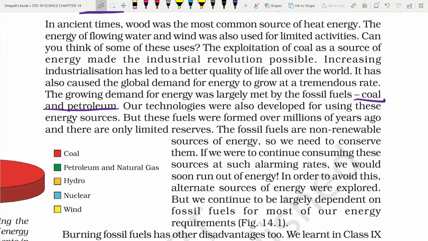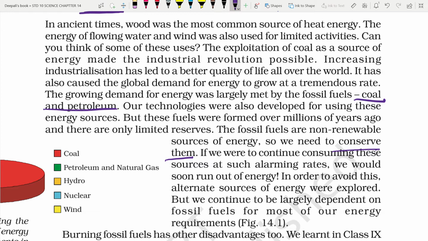The fossil fuels are non-renewable sources of energy and so we need to conserve them. Otherwise they will soon get over and we will fail to utilize any of the technologies which we are using today which run on coal and petroleum.